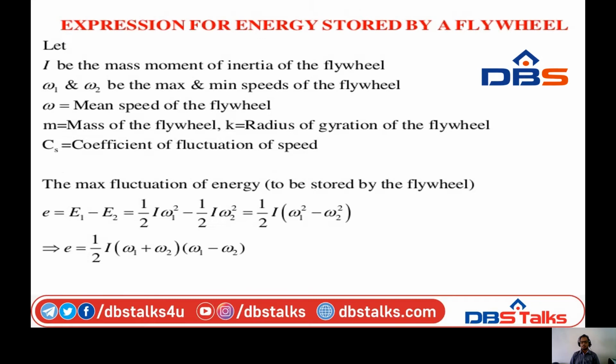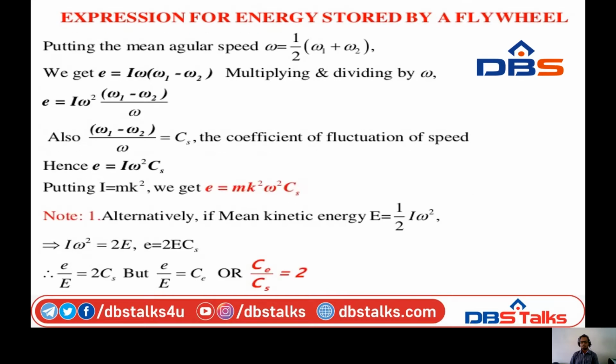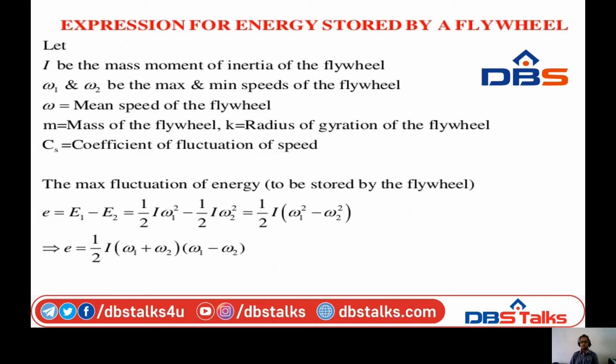And then, what is the maximum energy that is stored in a flywheel? Let us take a flywheel with mass moment of inertia I, and omega 1 and omega 2 be the maximum and minimum speeds of the flywheel, and omega be the mean speed of the flywheel. As we discussed in the previous class, the mass of the flywheel is m and the radius of gyration of the flywheel is k.